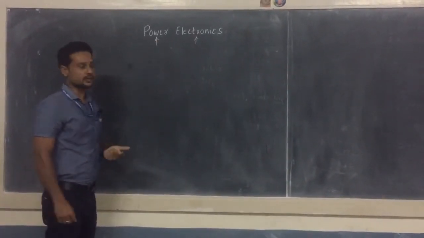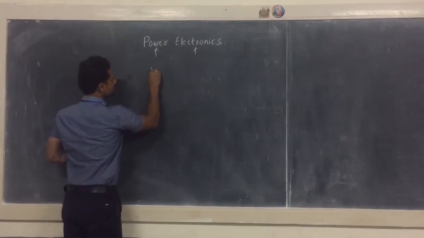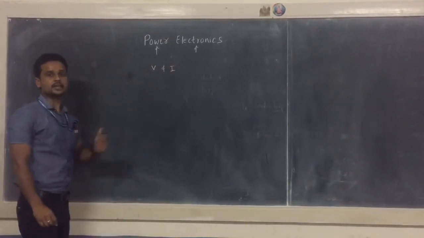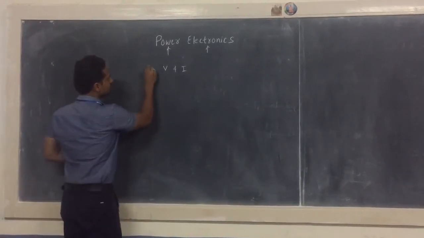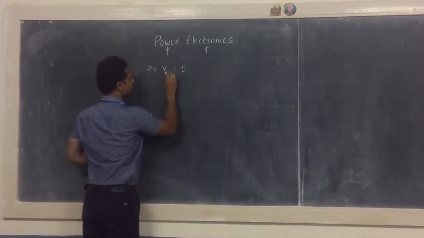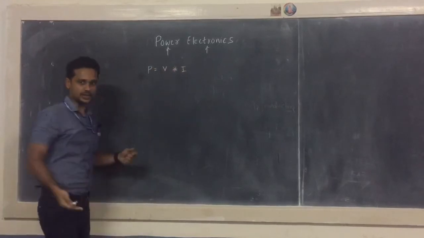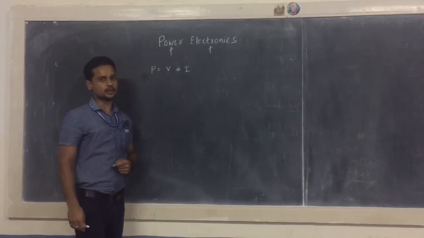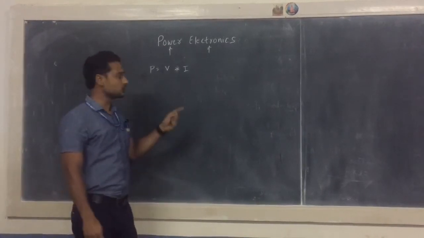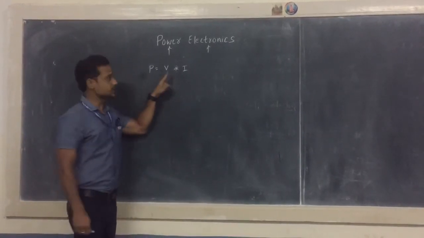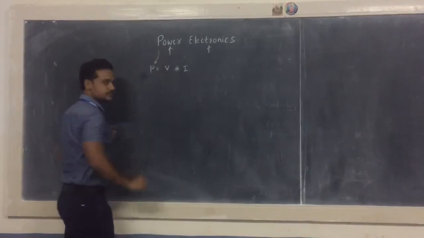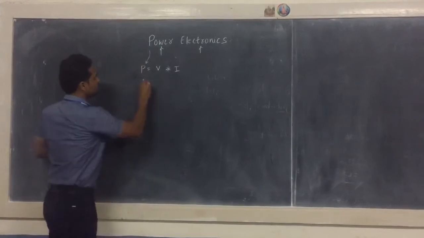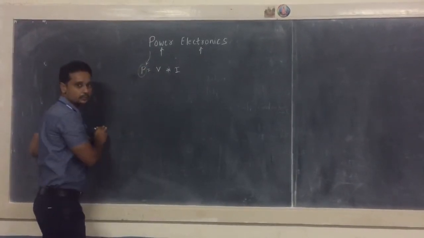What is power here? So power is nothing but the product of voltage and current. Or in other words, you can say that power is the product of voltage and current here. In terms of electrical parameters, you can write power is equal to the product of voltage and current. So the main objective lies here only. The word power is being taken from this formula here. Now the main objective of the subject is to have a control over this word, that is power here.